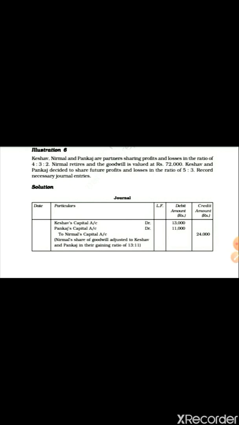Subtract and find out the gaining ratio, and the journal entry is gaining partners' capital account debit to retiring partner's capital account. See, here the calculation is given. Nirmal's share of goodwill is 72,000 into 3/9, 24,000. Gaining ratio calculation is also given. The gaining ratio is 13:11. Now that 24,000 you have to distribute in the 13:11 ratio.